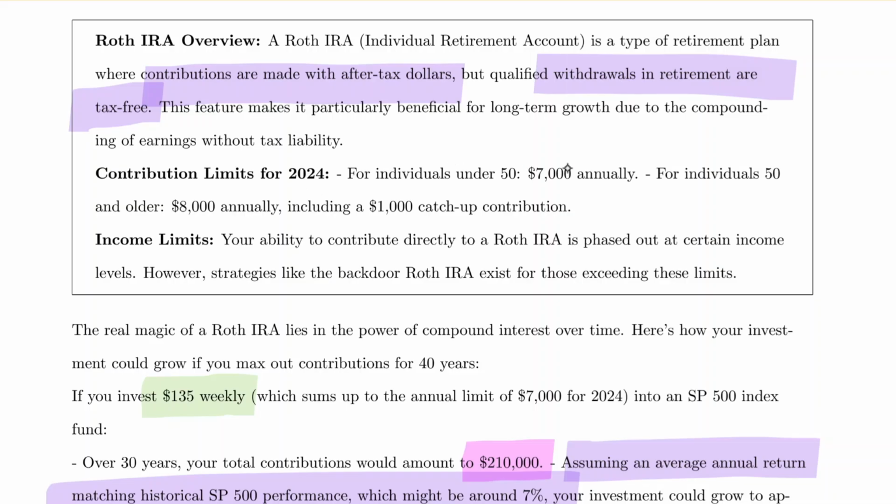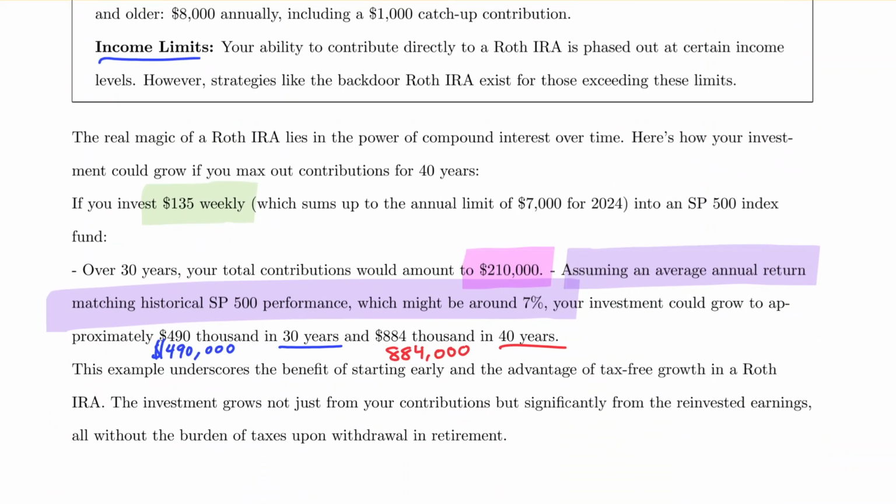So for 2024, it's $7,000 annually for an individual under 50. 50 and over, it's $8,000 annually with the $1,000 catch-up contribution. There are income limits on the Roth IRA, so you can only utilize the Roth IRA up to a certain income level that you could look up if you're interested. And the magic of Roth IRAs, apart from the tax-free growth, is the compound interest over time.